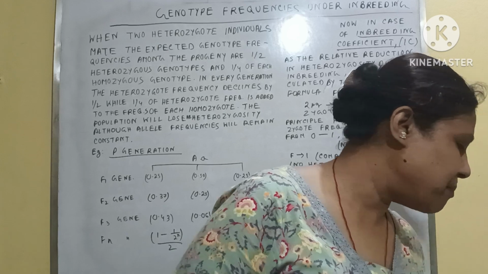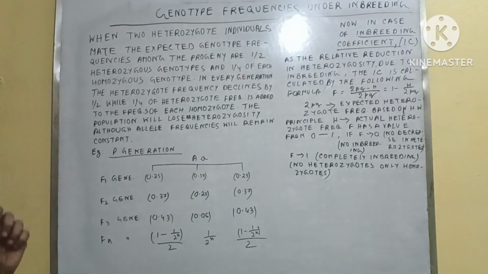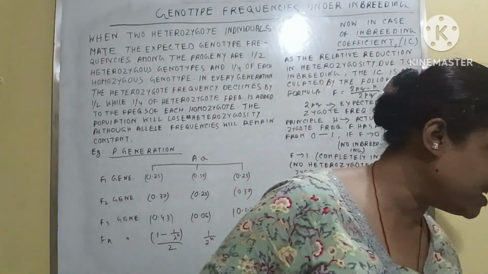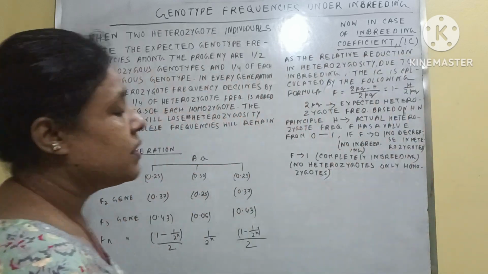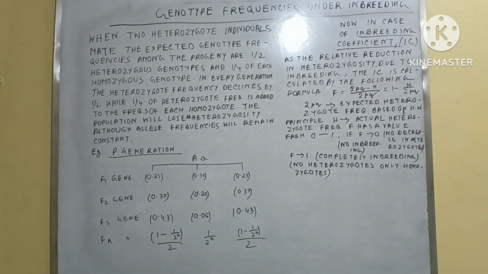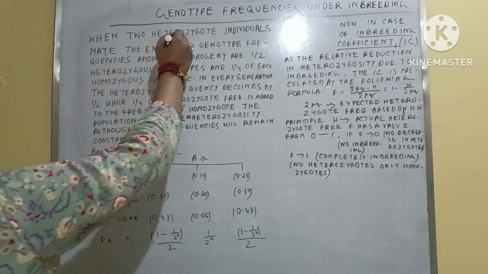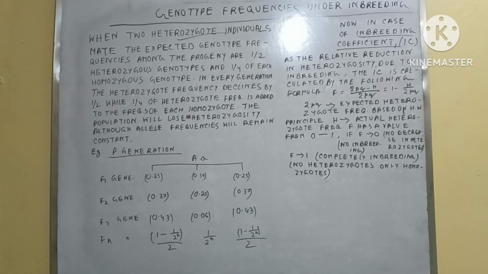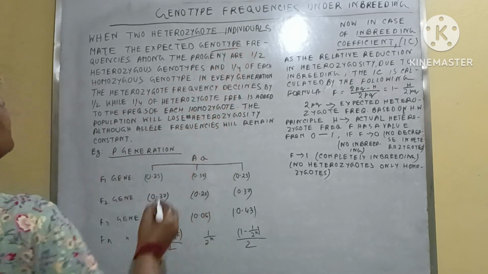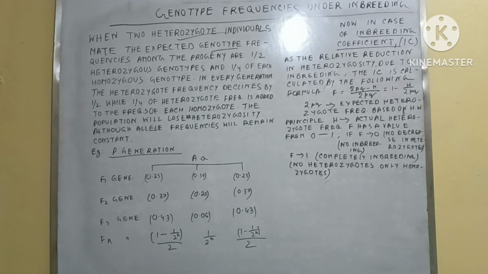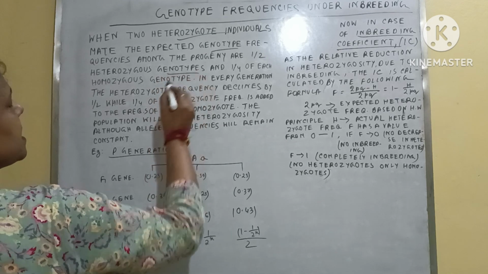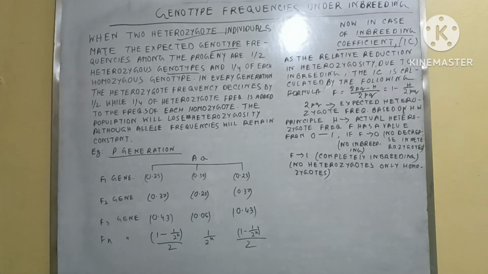So what is happening here? How Hardy-Weinberg affects inbreeding is that when two heterozygote individuals meet, the expected genotype frequencies among the progeny are half heterozygous genotypes and 1/4 of each homozygous genotype.